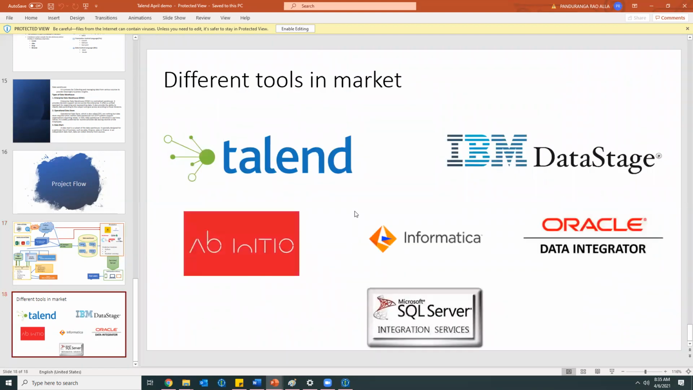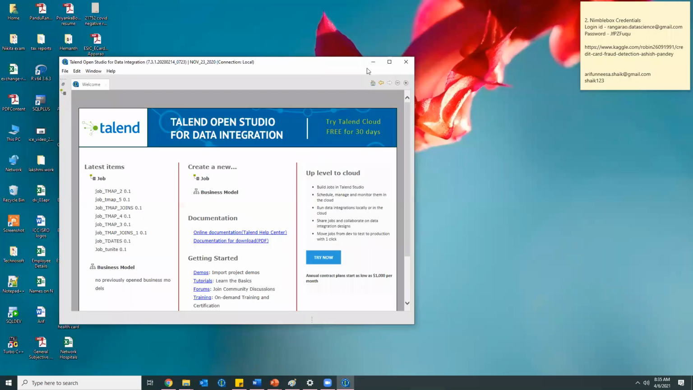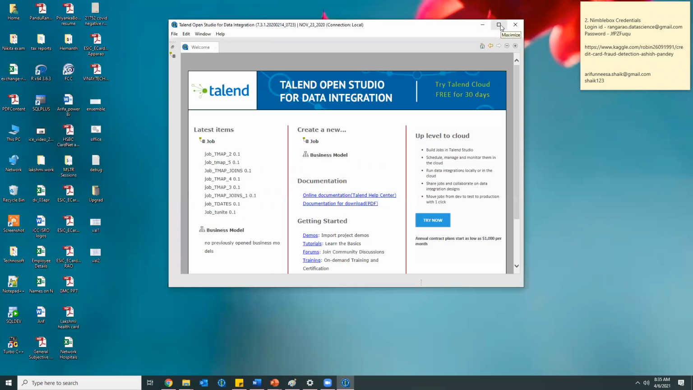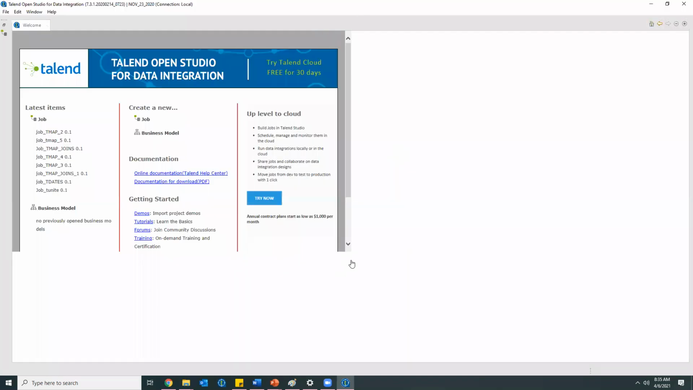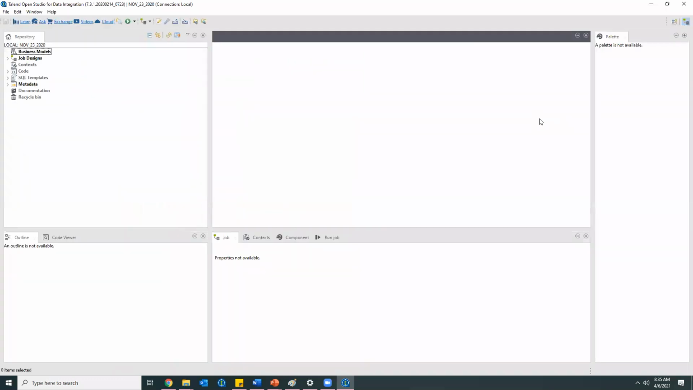So we have so many ETL tools in the market. One is Talend, Oracle Data Integrator, IBM DataStage, Ab Initio, Informatica. These are some famous tools which we might be aware of. Among them, why we prefer Talend is that it's an open studio, so we need not purchase any license. That's why we'll use Talend.